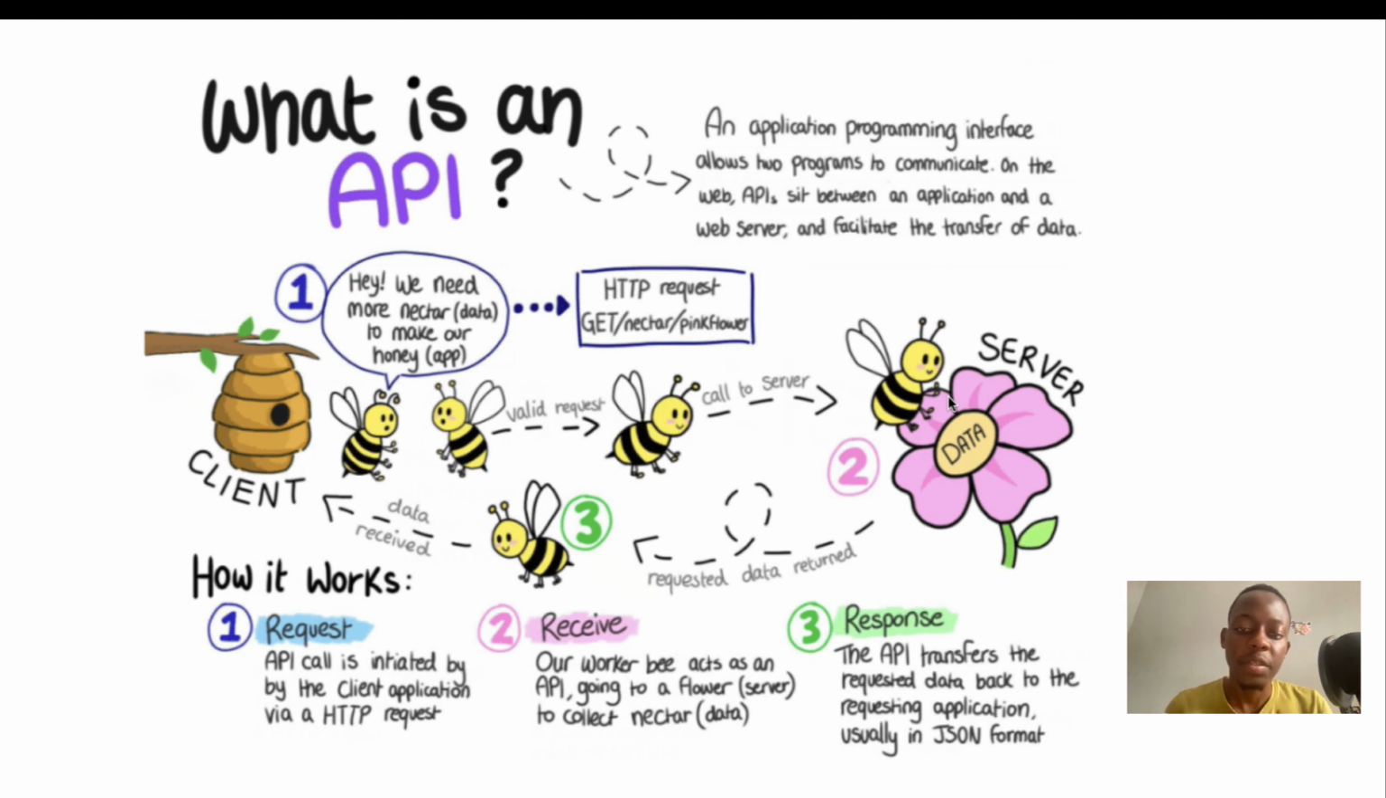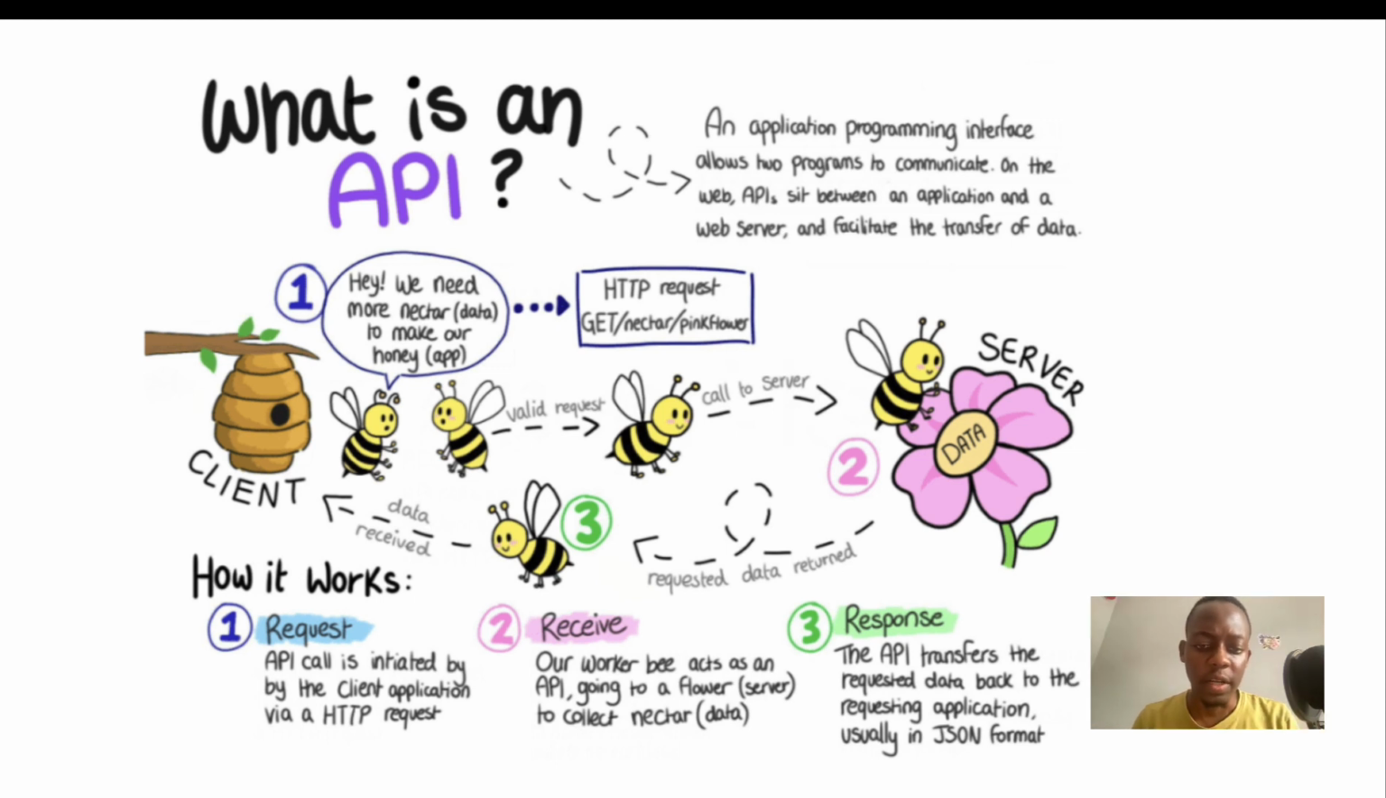So the server receives the request, processes it, and sends back a response, that is, sends back data, which in our case is the honey. It sends back this honey through the worker bee, that's the API, back to the client. So that's basically it. The client sends a request, the API validates this request and sends it to the server, the server processes the request and sends the response back to the client.